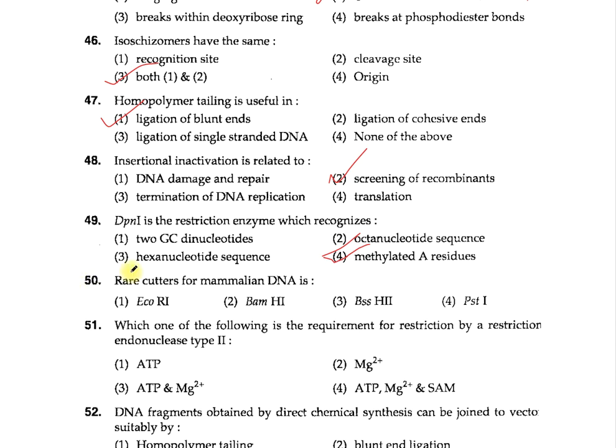Question number 50, the last question of this video. Rare cutters for mammalian DNA are: EcoRI, BamHI, BssHII, then PstI. Out of this, the correct one is the rare cutter enzyme which recognizes a sequence which occurs rarely in a genome. One more example is NotI.